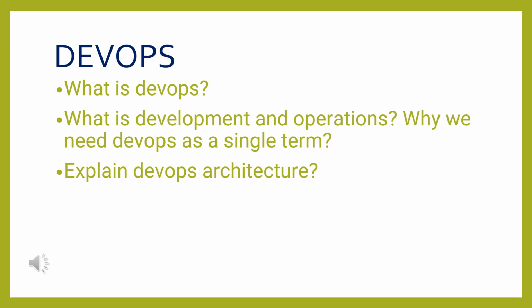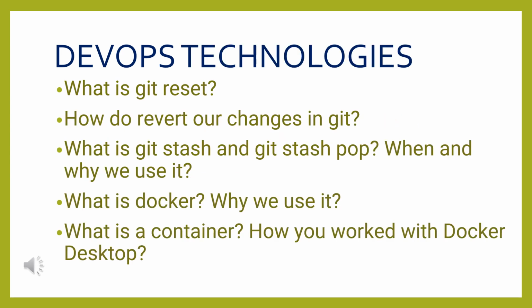The third one is explain DevOps architecture. DevOps architecture includes the starting to end phases: build, deploy, test. All those phases we need to explain in the DevOps architecture questions section. DevOps technologies questions include various technologies like Docker, Git, and Kubernetes.